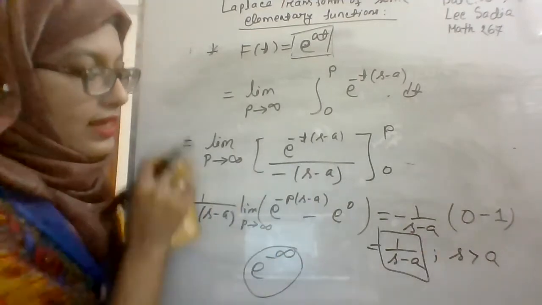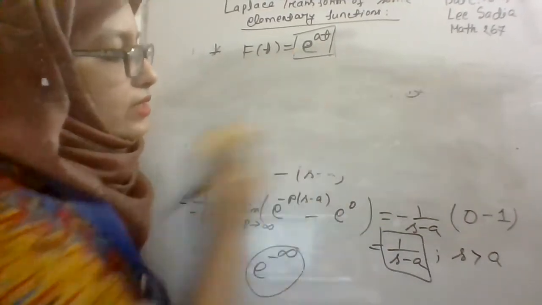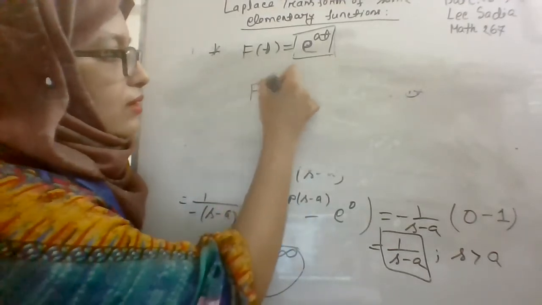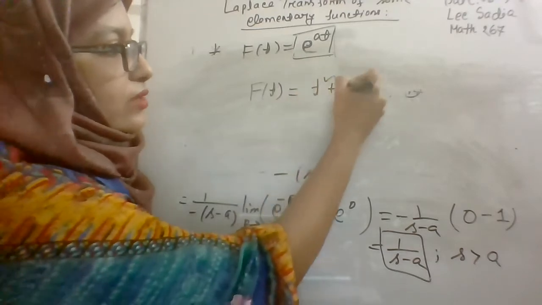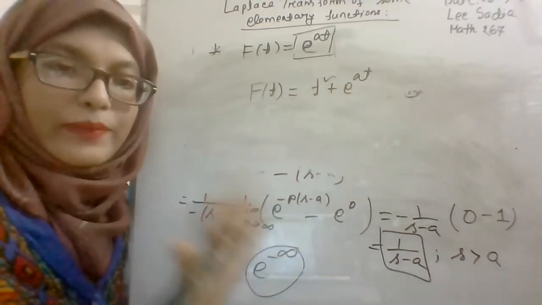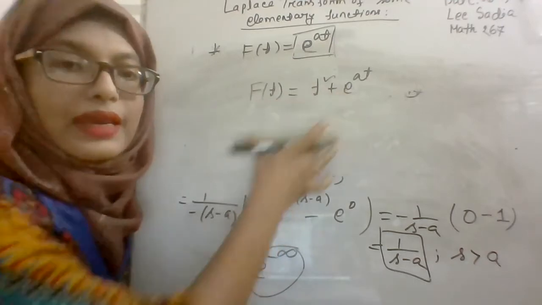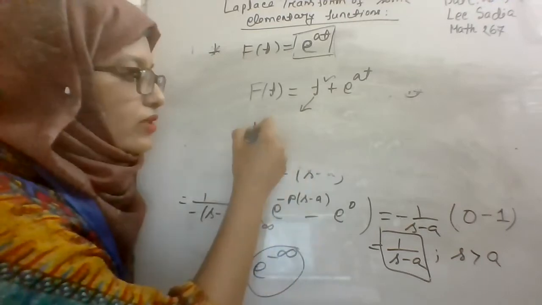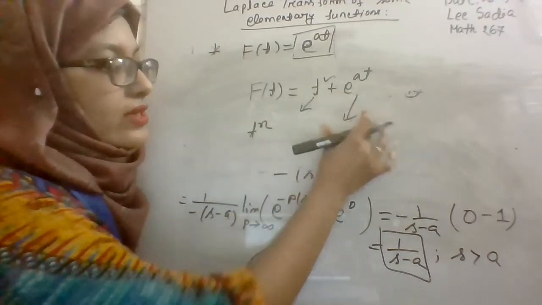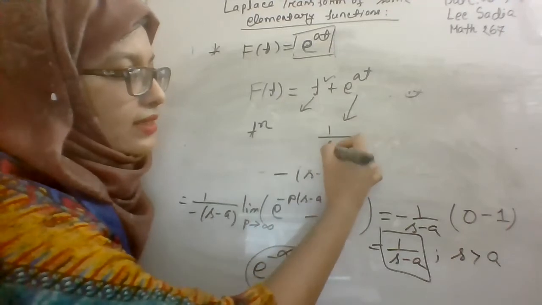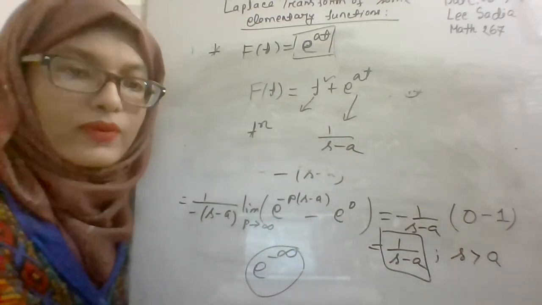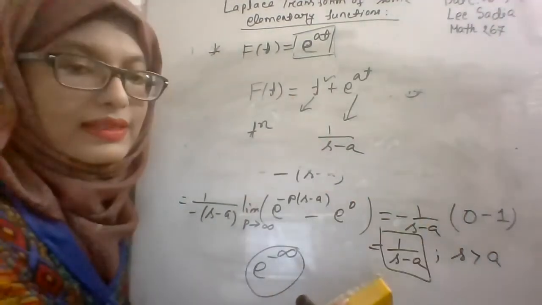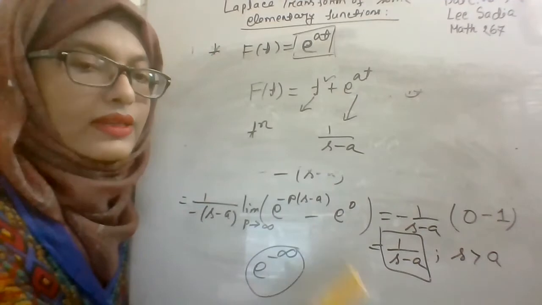You can directly use this result. Suppose in your calculation you have t square plus e to the power at, and I am asking you to find the Laplace transform of this function. In that case, you can use the direct formula of the Laplace transform of t to the power n, and for e to the power at you can use this formula 1 by s minus a directly. So it's better for you to memorize the result, then you can directly use it in your next calculation.